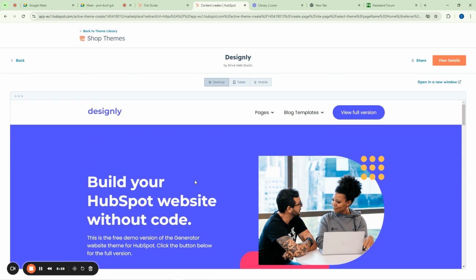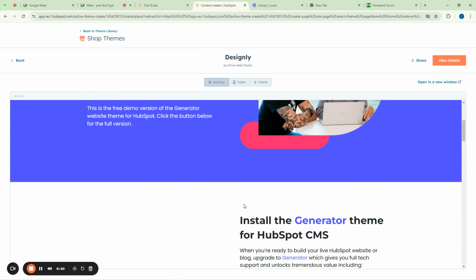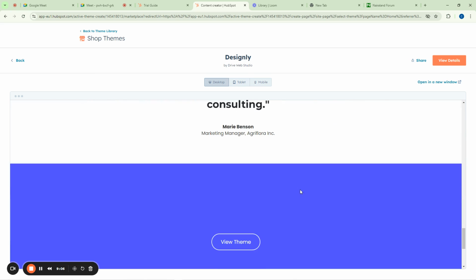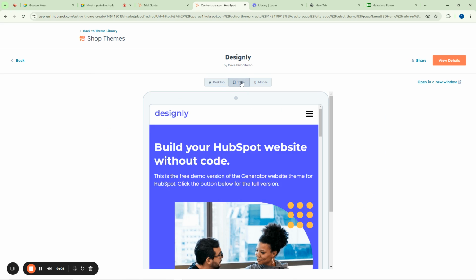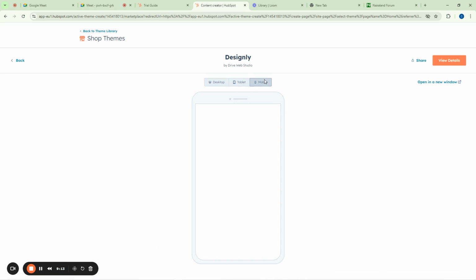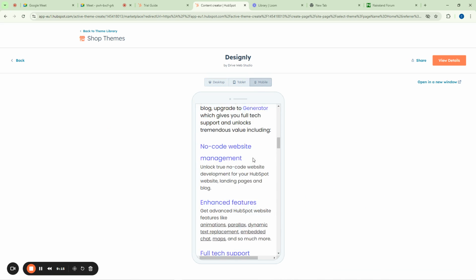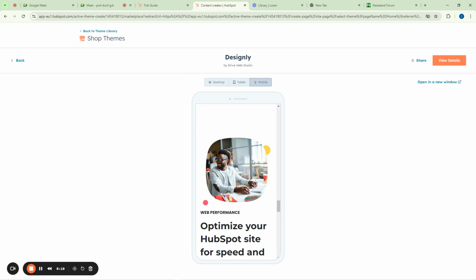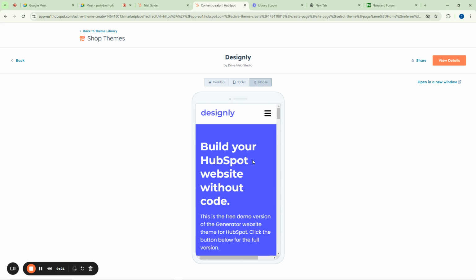And as far as you're building a website, you have to consider three different kinds of screens. One is your desktop. This is how it will look on your desktop. Another one is your tablet. This is how it will look on your tablet. And the next one is a phone. This is what it will look like on a phone. Am I making sense? Should I continue?